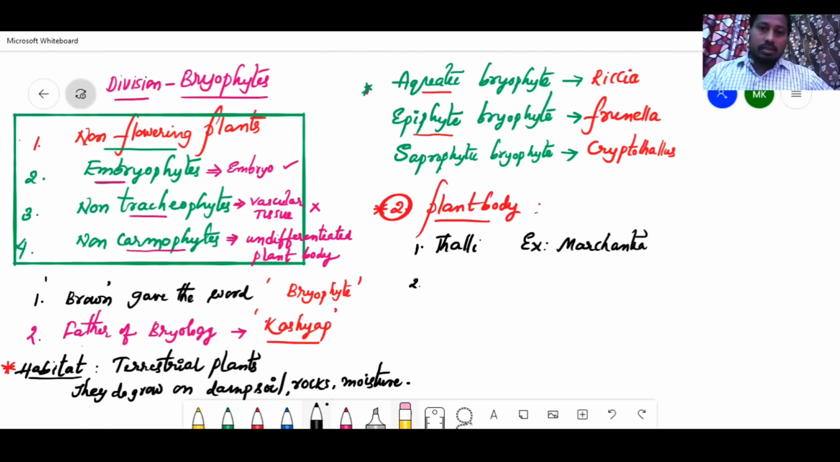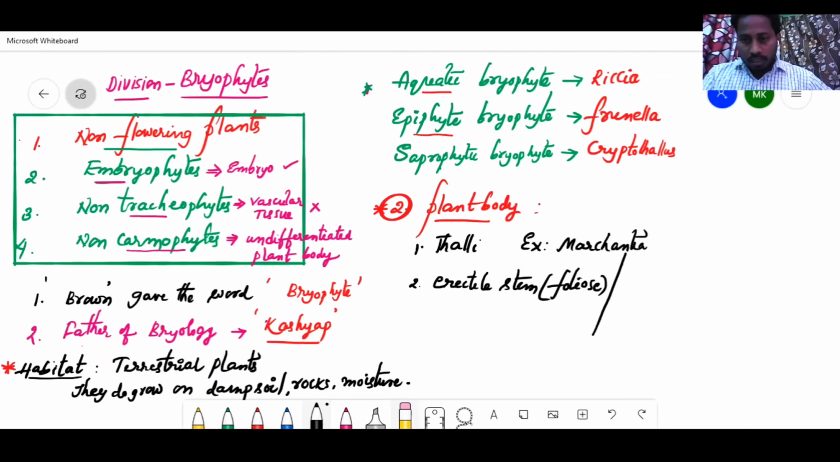And even along with thalli type of body, erectile stem or foliose, erectile stem. Okay, that is also called foliose, also called leafy shoot. So you will understand the difference between thalli and erectile stem or foliose or leafy shoot. You will get an idea now.